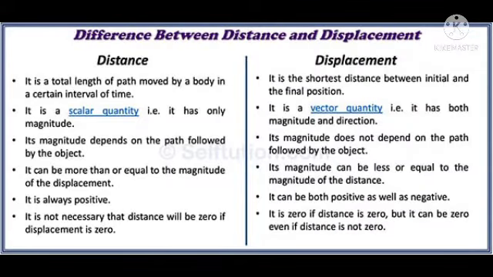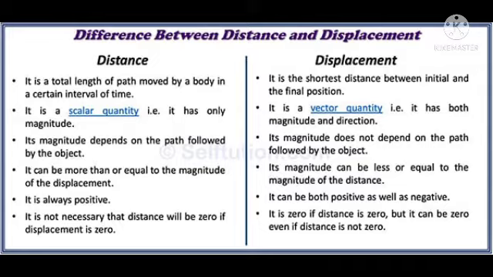Once again, listen. Difference between distance and displacement. Distance is the total length of path moved by a body in a certain interval of time. Displacement is the shortest distance between the initial and final position. Distance is a scalar quantity, that is, it has only magnitude. Displacement is a vector quantity, that is, it has both magnitude and direction.